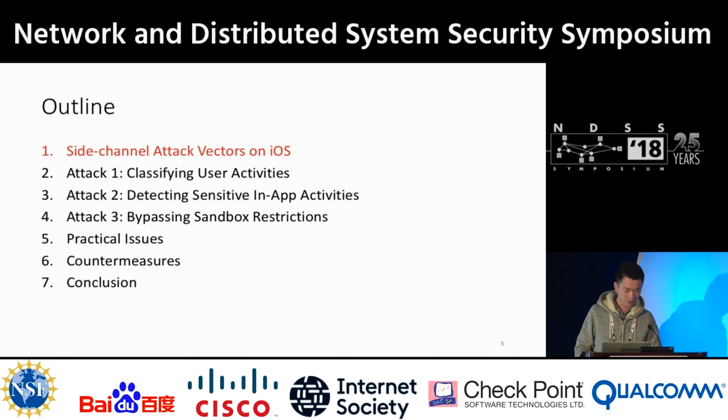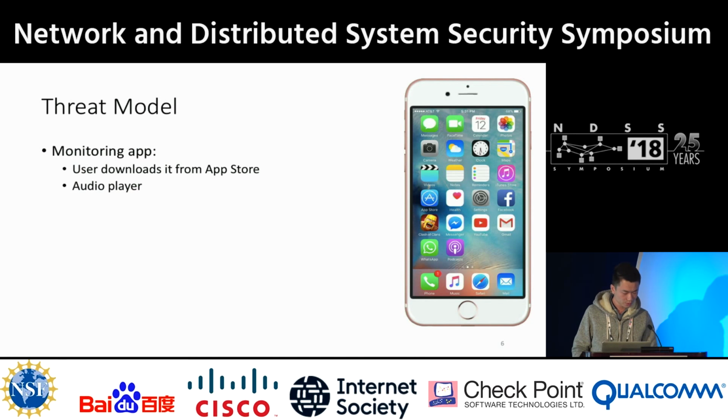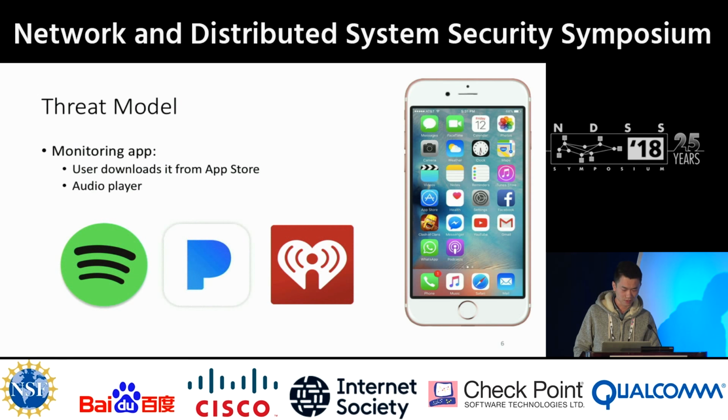Here's the outline of my presentation. I will first introduce the threat model and attack vectors on iOS, then talk about three categories of attacks. After that, I will present the practical issues and countermeasures, then the conclusion. Now let's look at the threat model. Our threat model is that the attacker publishes a monitoring app in the App Store, and the user downloads it onto his phone. This app is disguised as an audio player. In other words, this app is similar to other music playing apps such as Spotify, Pandora, or iHeartRadio.